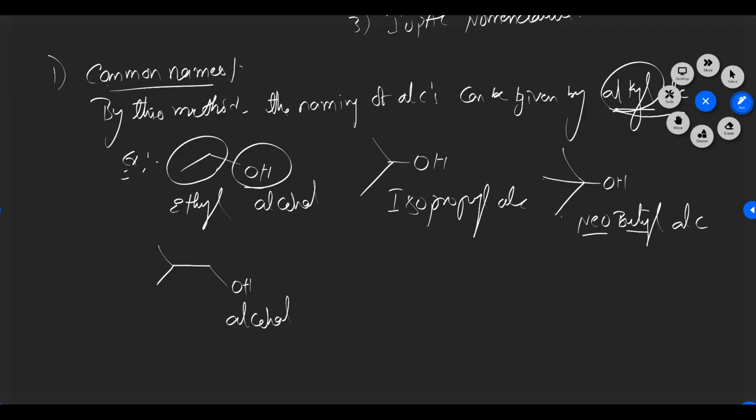Next, how many carbons are there? 1, 2, 3, 4, means butyl. But here there is an iso linkage, so we write isobutyl. If one more carbon is inserted, 1, 2, 3, 4, 5, it is isopentyl. If I insert one more carbon, isopentyl, not butyl.